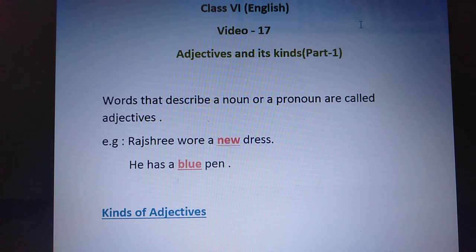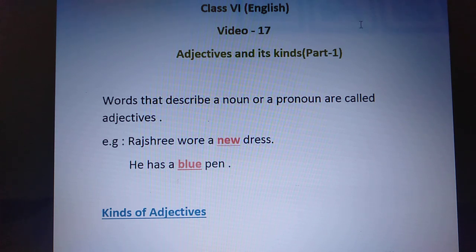In this video, we are going to learn about adjectives and its kinds. So you very well know about adjectives. Let's do it again and I'll explain all the kinds here. So first, let us know what an adjective is. Words that describe a noun or a pronoun are called adjectives.